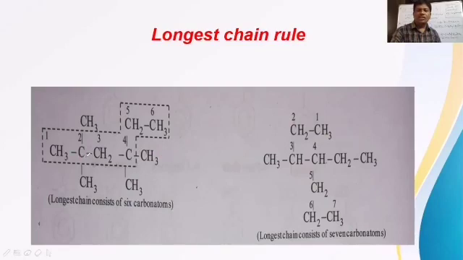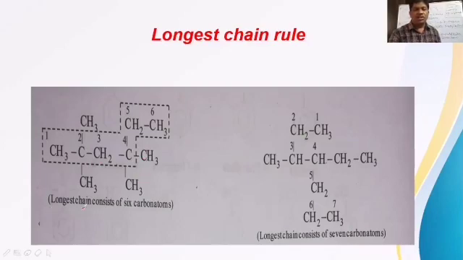But if you take a zigzag path, we are getting 6 carbons. So the 6-carbon chain is to be considered here instead of the 5-carbon chain. That's why we have selected this chain as the parent chain. After that, how many methyl branches are there? Check it: 1 methyl branch is on the second carbon, another methyl branch also on the second carbon, and on the fourth carbon also 2 methyl branches are present.